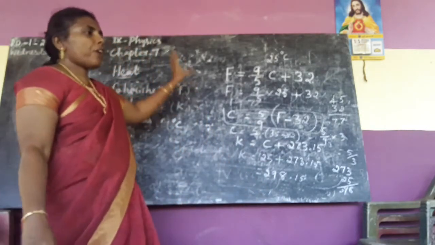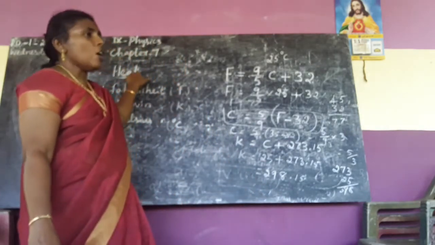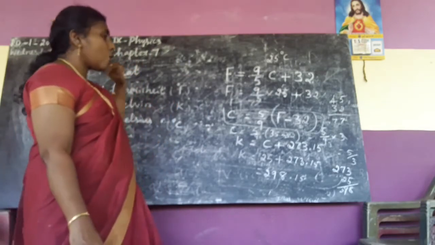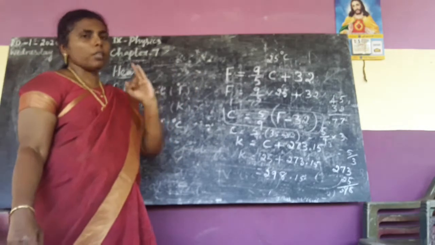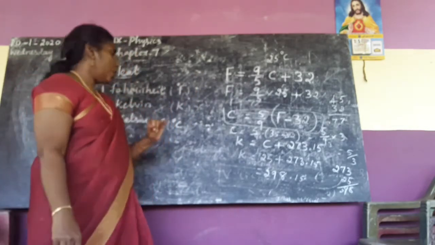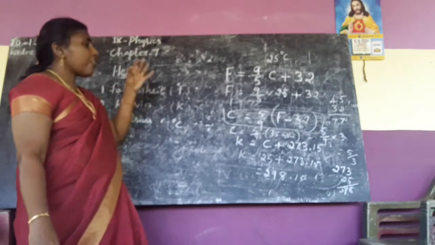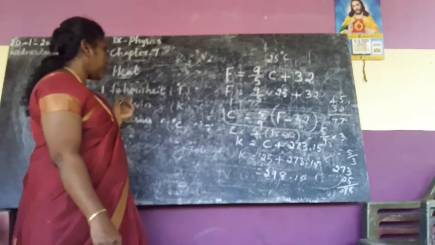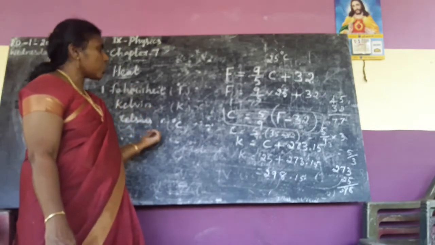So far we have learned this heat lesson. What are the effects of heat, we have done. Next, how the heat transfers in 3 ways. What are the 3 ways? Conduction, convection and radiation. Now next, the different scales used to find temperature. What are the scales? Fahrenheit, Kelvin and Celsius.